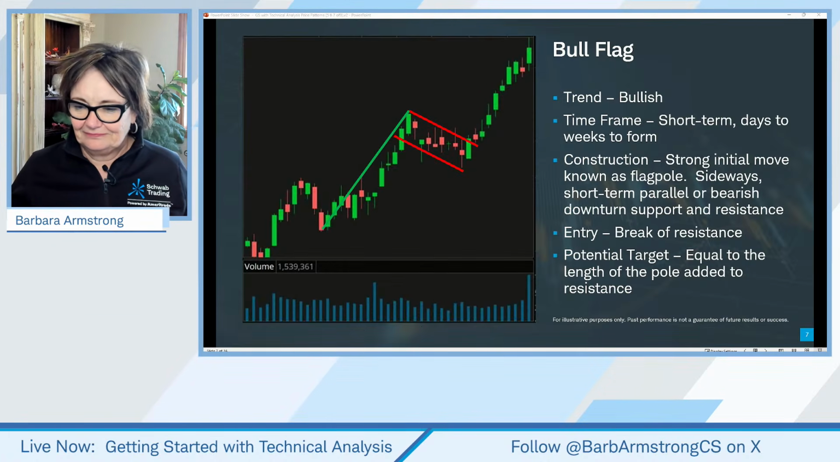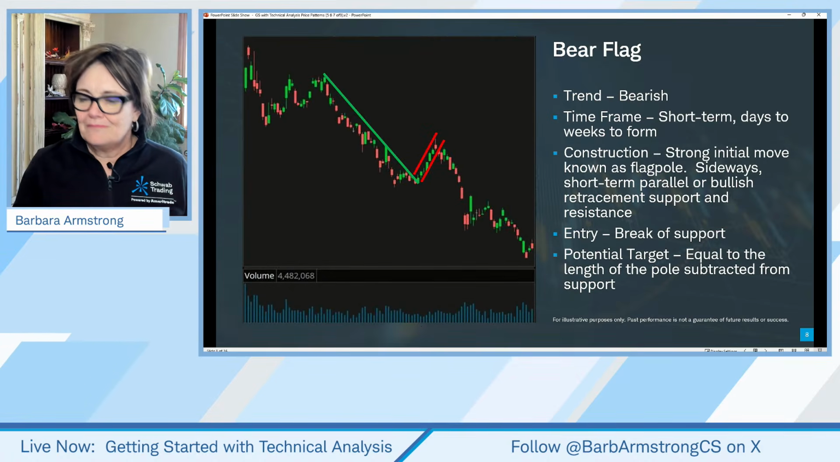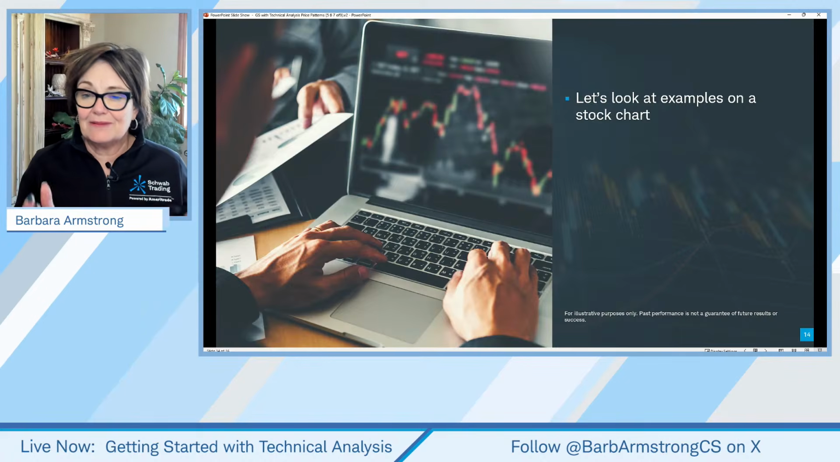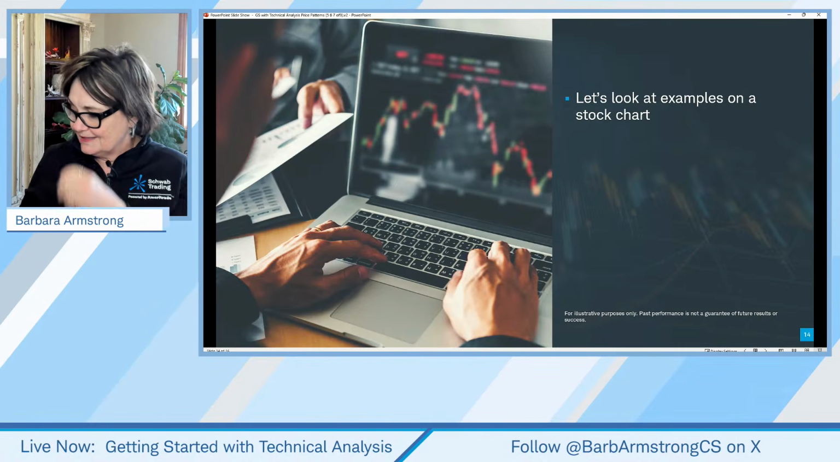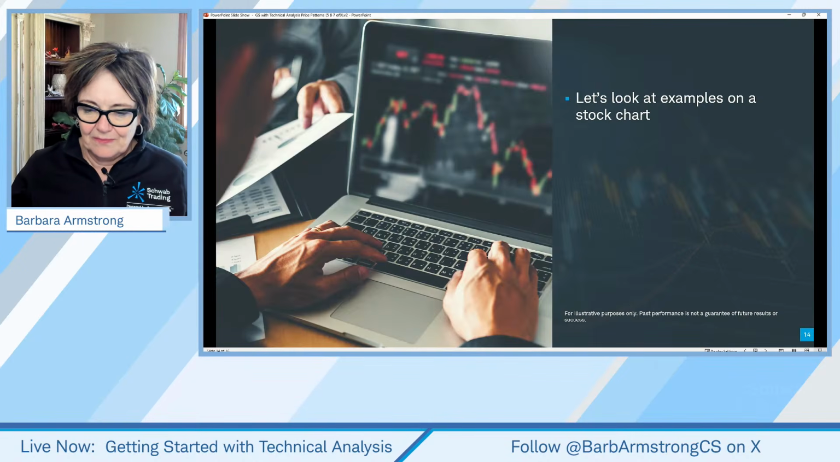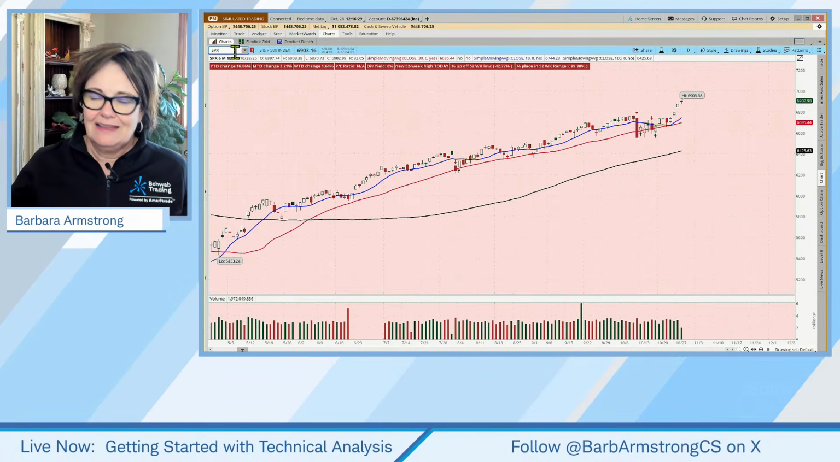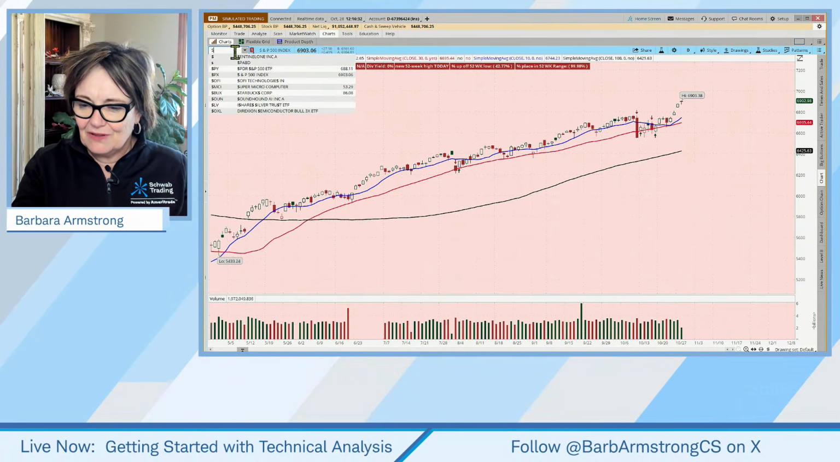Okay. So bear flag, bull flag, pretty simple. So let's go out and look at the charts. And let's start with a few. I always start with the bullish because I tend to be a very optimistic person.